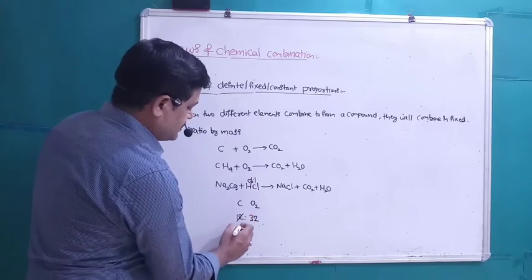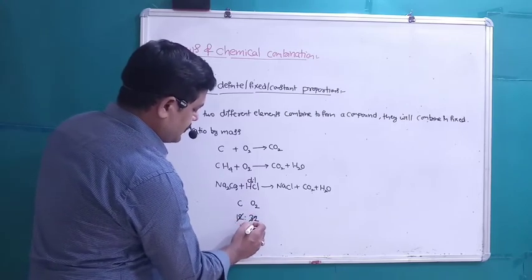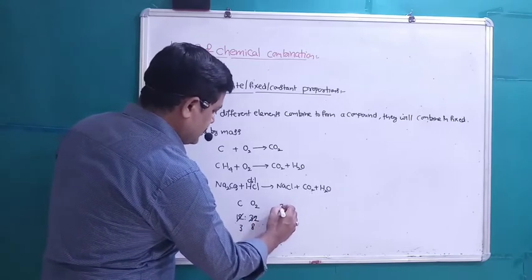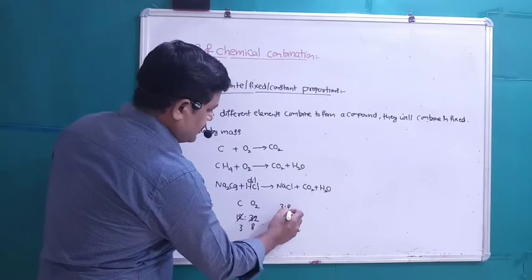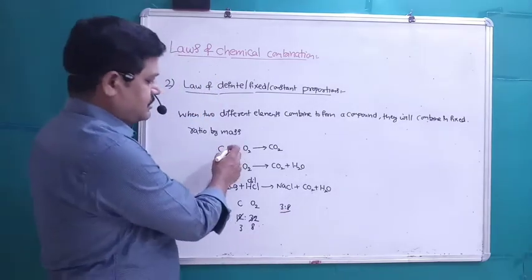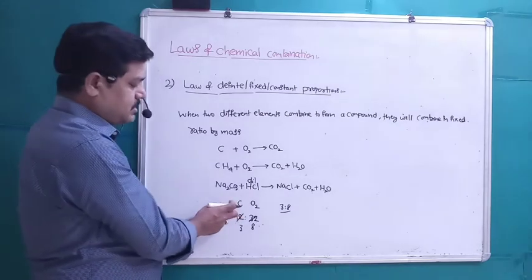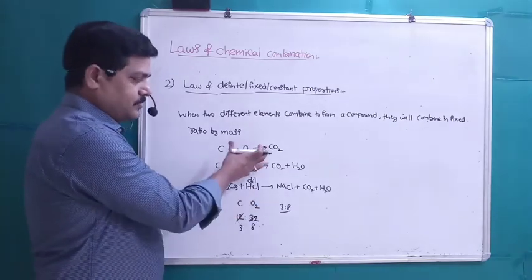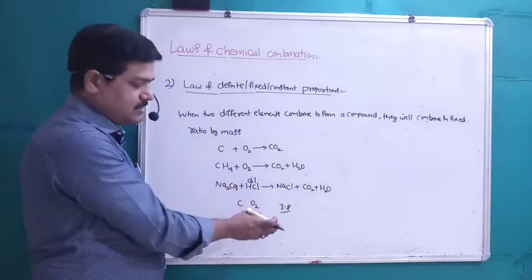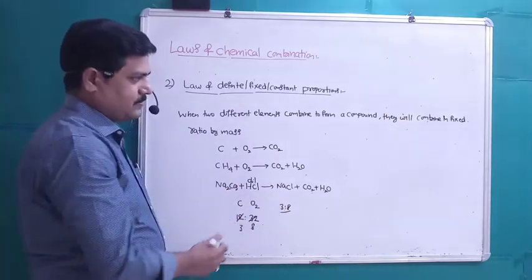What is the simplest ratio? 4 3s are 12, 4 8s are 32. So the mass ratio of carbon and oxygen in CO2 is a fixed 3:8, whatever the process of synthesis. It is always fixed.